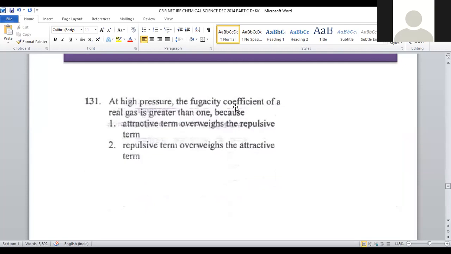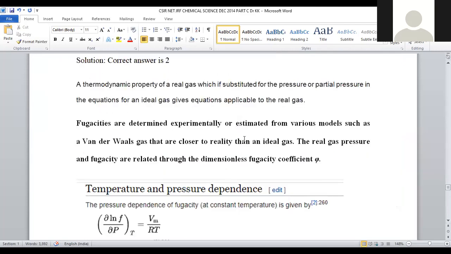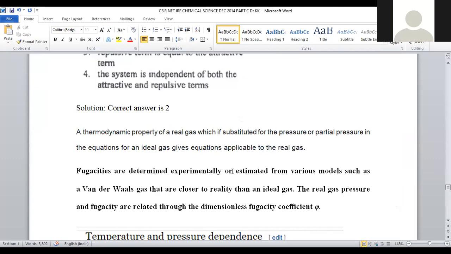In order to measure the fugacity coefficient, first we have to know what is meant by fugacity. So fugacity is almost equal to pressure only. In the case of an ideal gas, you can consider the pressure term. The same pressure term can be applied to a real gas in terms of fugacity.